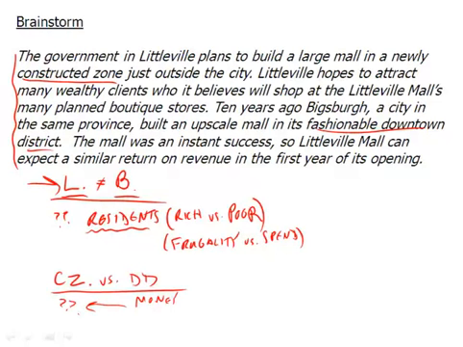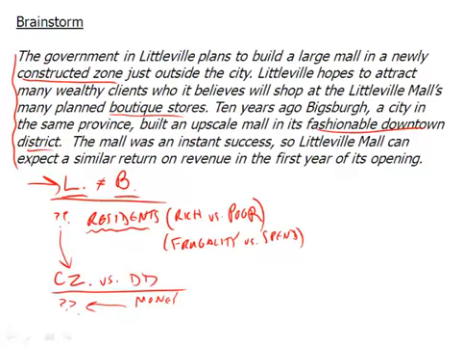We don't know. I mean, this whole argument could fall apart even if the citizens of Littleville and Vicksburg are similar. They're both well off. They both want to spend their money at boutique stores. Even if we assume that, are they necessarily going to drive out to this newly constructed zone? So that's another thing, a question of convenience. So what else could we attack here? Well, we've shown that the two cities could be different in terms of their residents. It's fundamentally different. The construction zone, you can't compare that to the downtown district. Again, it's that whole apples and oranges thing.